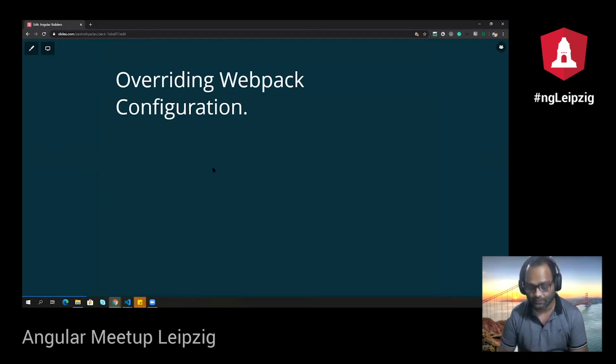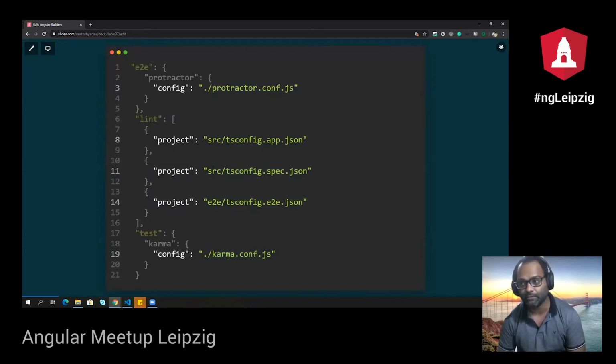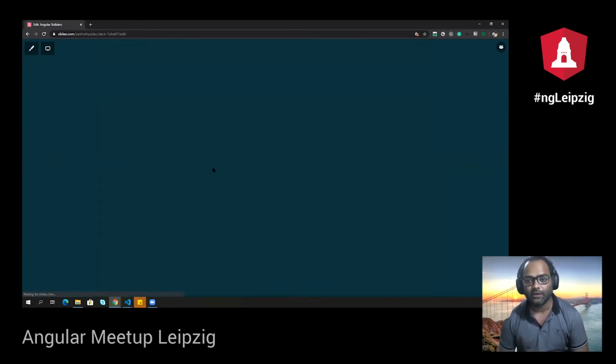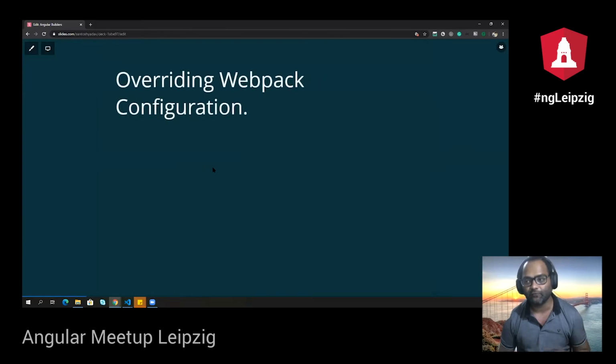everything is internal. So this is where I wanted to talk about two more commands which are not available: ng serve and ng build. So ng serve and ng build are not available here. Even though if I go ahead and manually overwrite the configuration file for E2E, for Protractor and for linting, it is already available. So I'm not going to talk about that, let's talk about E2E, right? If I have to overwrite some Webpack configuration for my ng serve and ng build, I cannot do that because they are not even available inside my configuration file,